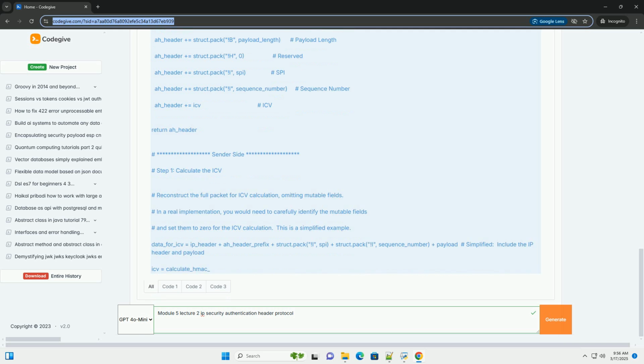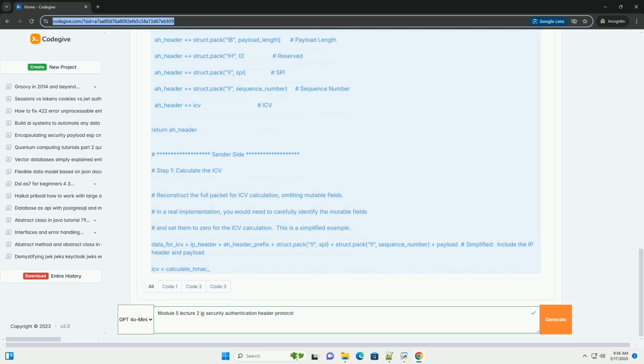Cryptographic algorithm selection: the choice of cryptographic hash function is also important. Weaker algorithms, for example MD5, SHA-1, are more vulnerable to collision attacks, where an attacker could create a modified packet that produces the same ICV as the original packet. It's generally recommended to use stronger algorithms like SHA-256 or SHA-384.